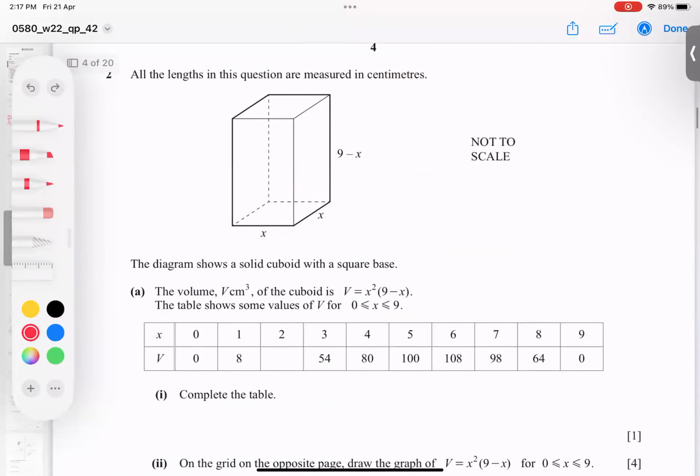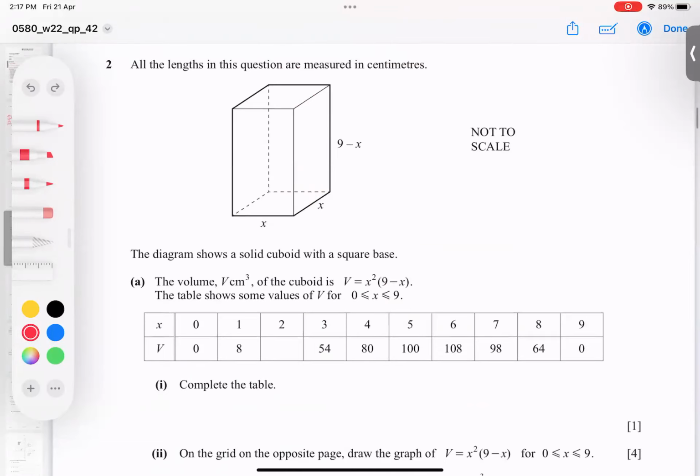Number 2. One value is unknown. The question is, we are given a cuboid with a square base, so length and width are equal to each other. He mentions its volume, and all of you know the volume formula of any cuboid is length, width into height. X into X gives you X squared into this.